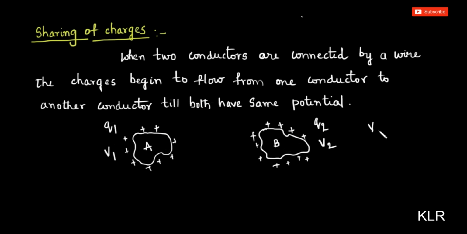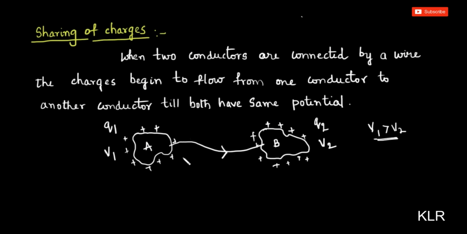Let us consider that V1 is greater than V2. This is at higher potential. A is at a higher potential and B is at lower potential. Now we connect both the conductors A and B with a wire.